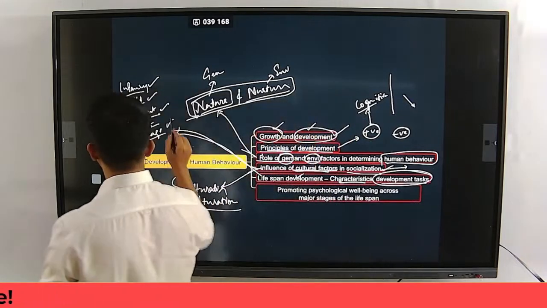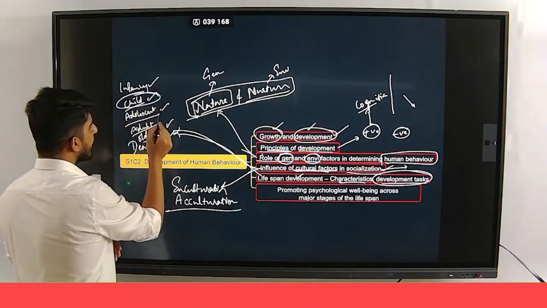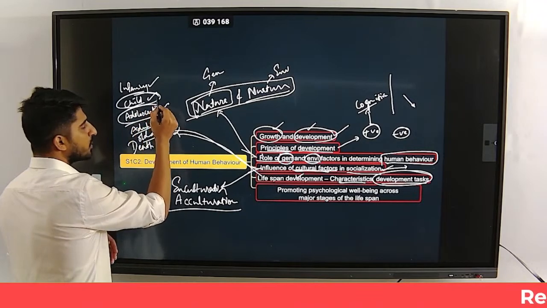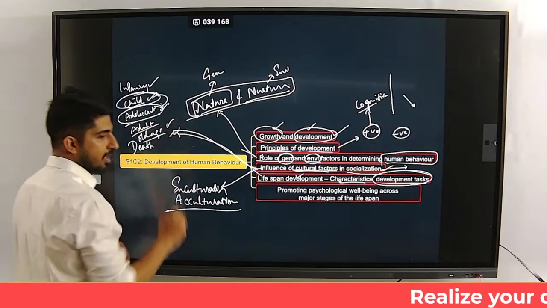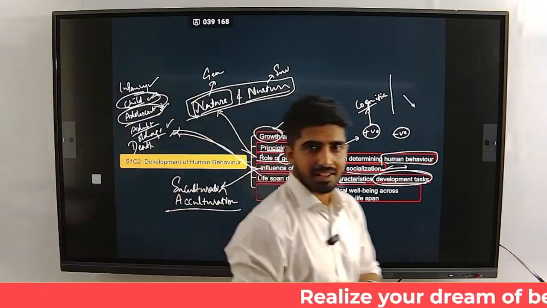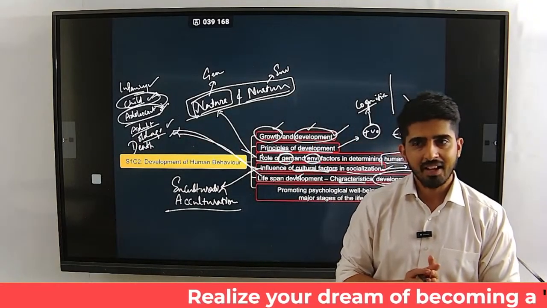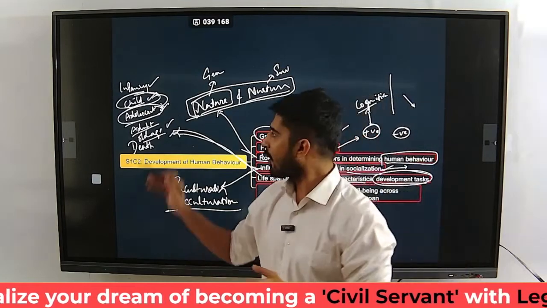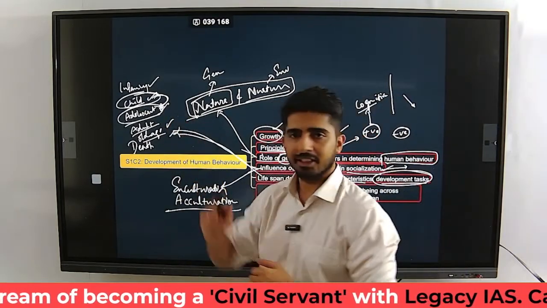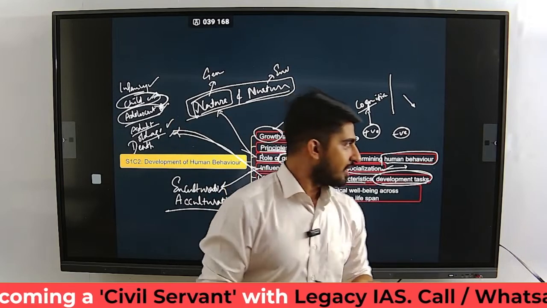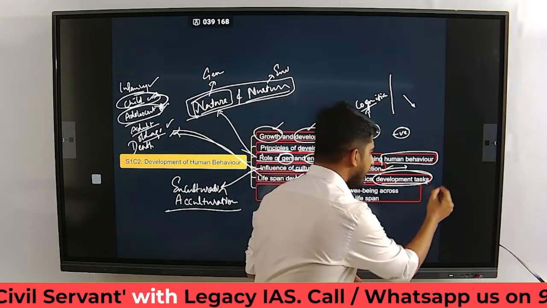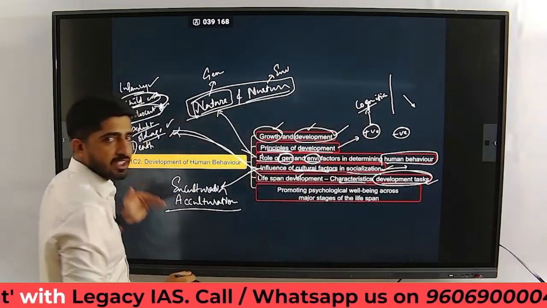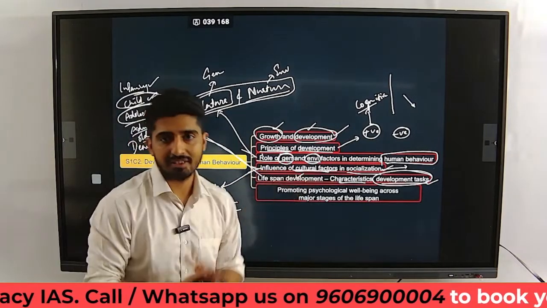Say, for example, if you are supposed to be called an adolescent, you are supposed to complete certain tasks of childhood. If you don't master those tasks, you'll not be considered an adolescent. So what are those tasks? These tasks are present for every stage. You're going to learn about those tasks.